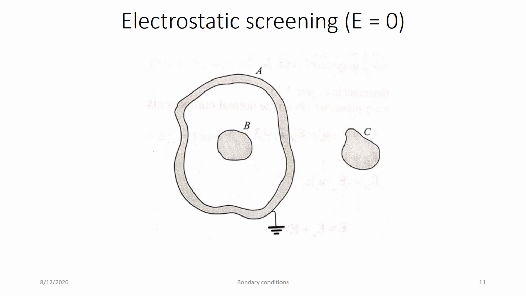As you know, in case of conducting material, rho S is equal to 0, so no externally applied field. So B gets totally enclosed by A, and it gets isolated from C. So it will not get affected because of C. That is called electrostatic screening.